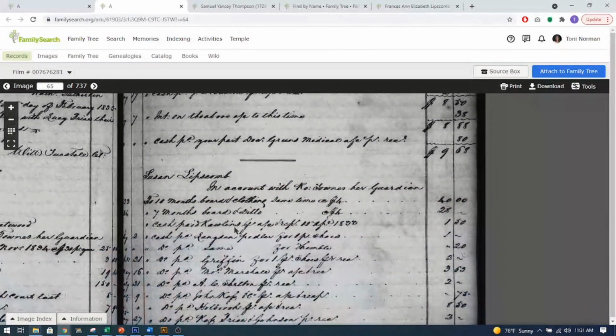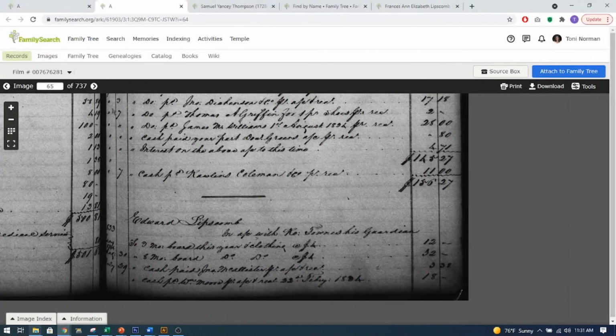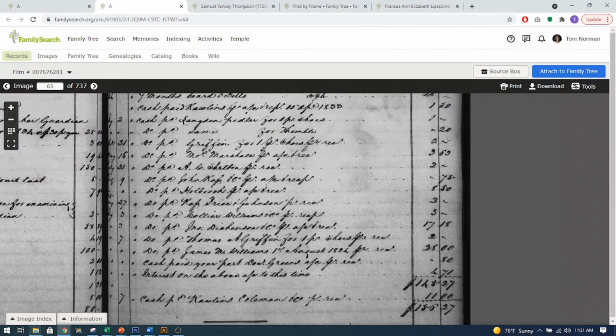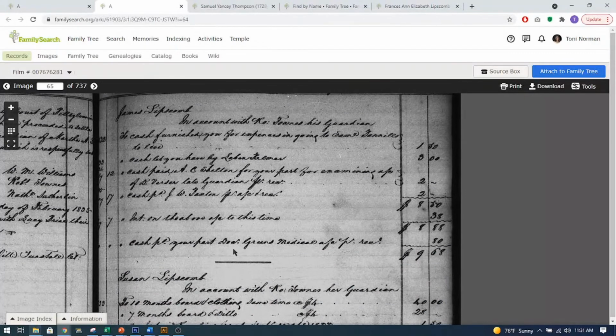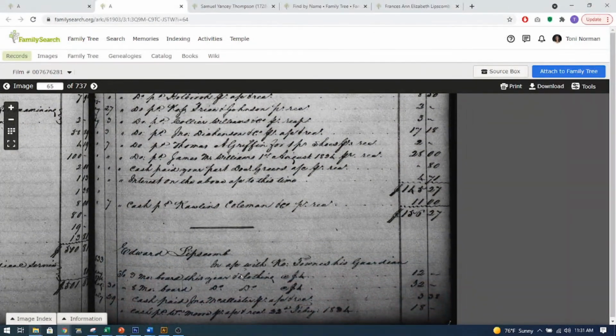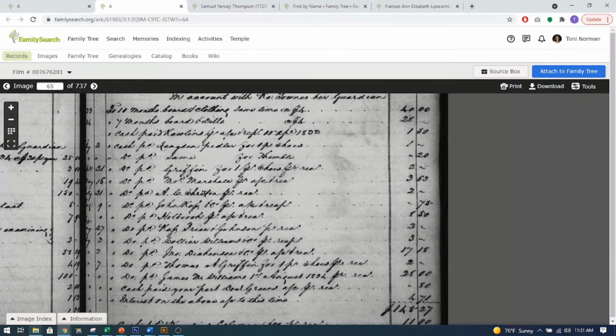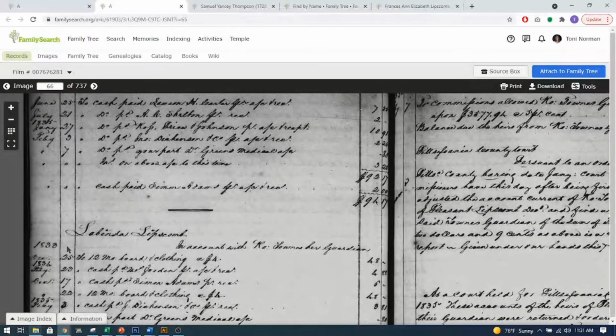But I believe, it's been a while since I've looked at this record. Somewhere in this record it does say Pleasant, and see, it has the children, Edward Lipscomb, Susan Lipscomb, and James Lipscomb, it goes through each of the children. And I found, I believe it was James and Edward in FamilySearch. I can't remember exactly which ones, but I think I had to create one of them. It was Susan, and I believe the last child, there were 5 of them, this Labinda Lipscomb.